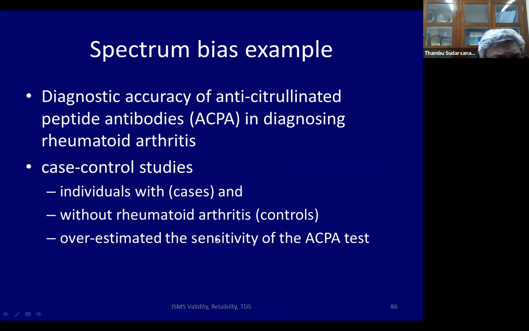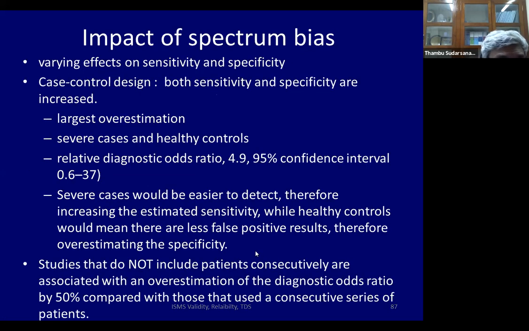An example would be the diagnostic accuracy of a new test, let's say the ACPA test for rheumatoid arthritis, which varies. In case control studies, we take people with severe disease and call them cases, and people without disease at all are called controls. This overestimates the sensitivity of a test. Whereas if you take somebody in primary health care, anybody walking in with joint pain, there's a very low prior probability of having rheumatoid arthritis, and the same sensitivity and specificity can't be expected there. This is called spectrum bias.